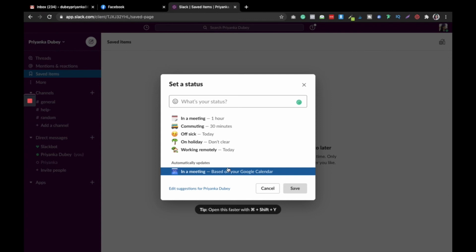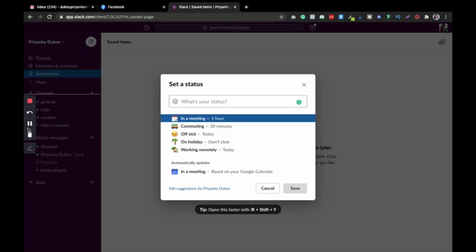So if you connect your Slack to the Google Calendar, it will automatically show in Slack that okay, you have a meeting after 2 hours and get ready for it, and it will set your status, right? You can also edit suggestions. For example, here it is showing me edit suggestions for Priyanka Dubey because my name is Priyanka, so that's why it is showing up here. But according to your channel, according to your Slack name, it will show the suggestions and you can do that.